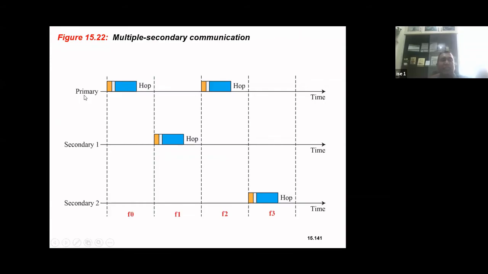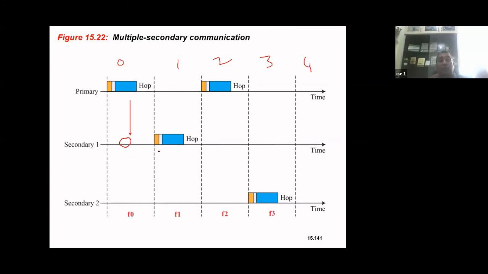Now you can see here the scenario. In the piconet, there is one primary and two secondaries, more than one secondary. Now you can see here that primary has sent data in slot number 0. So this is time slot number 0. If I take this as slot 0, this is slot 1, this is slot 2, slot 3, slot 4. Right, so in slot 0, primary has sent data to the first secondary.